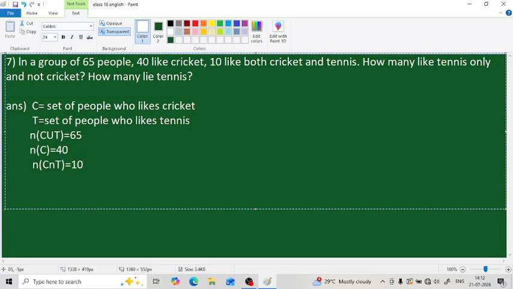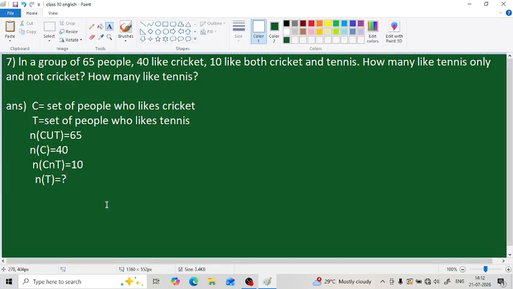Then there are two questions here. The first one is how many like tennis only and not cricket, and the other one is how many like tennis. First we are going to answer the second question. How many like tennis? That means we have to find the number of tennis liking people, which is n of T. First we are going to solve it. To solve this question, we first write the equation which is needed. So what is our equation?